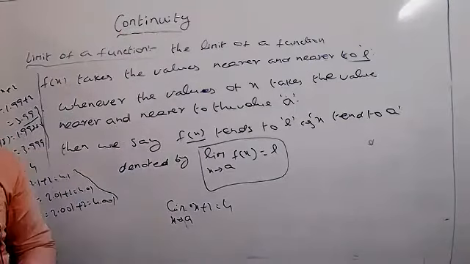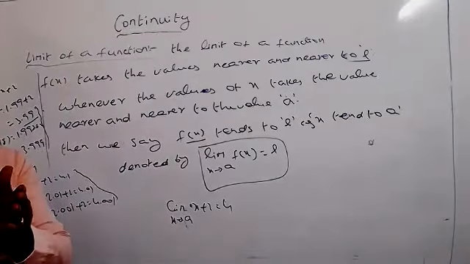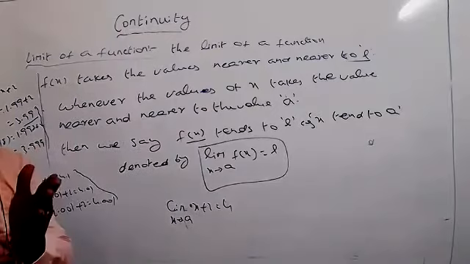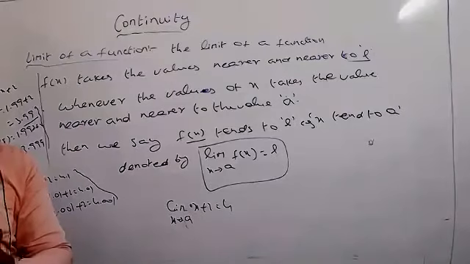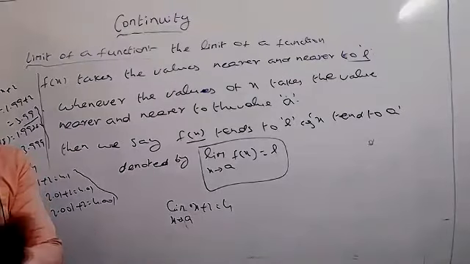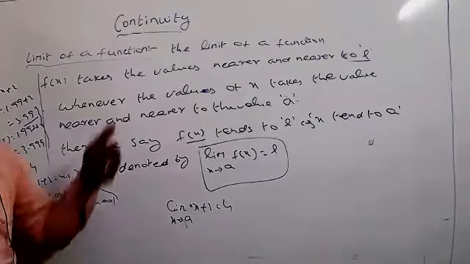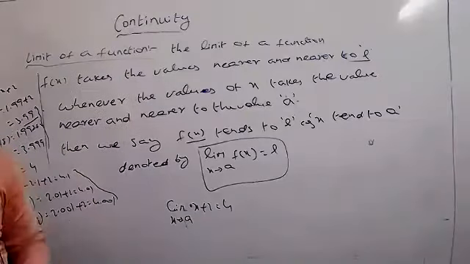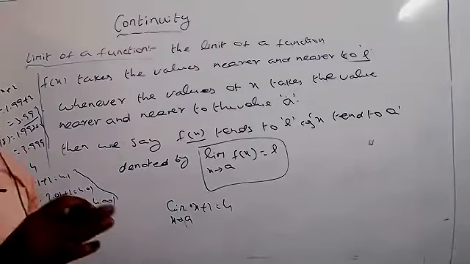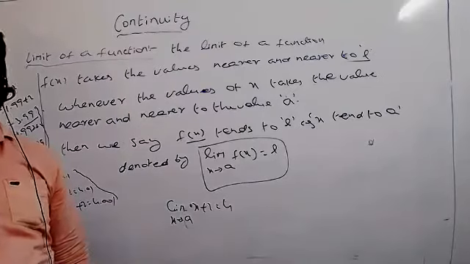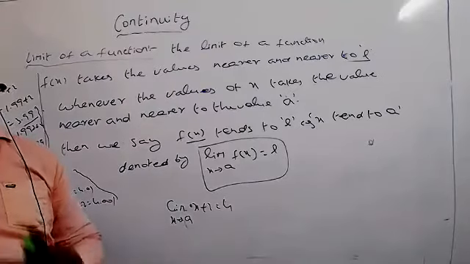Whatever function is given, the limit of the function, that means the LHL of the function and the RHL of the function, the two will be equal. That is the first condition. The two will be equal means compulsorily the limit exists for the given function. In the same way, not only LHL equal to RHL, but LHL equal to RHL equal to f of a also.